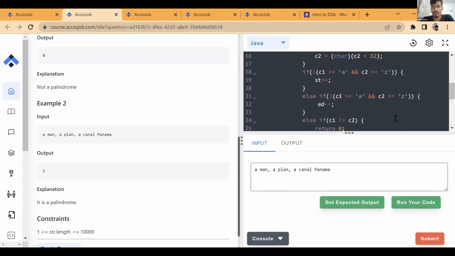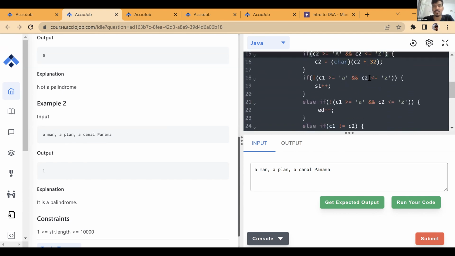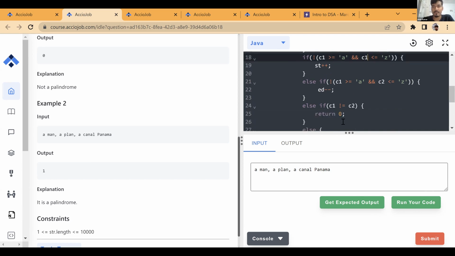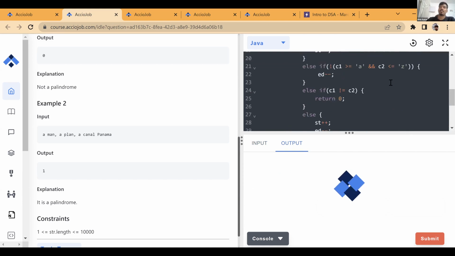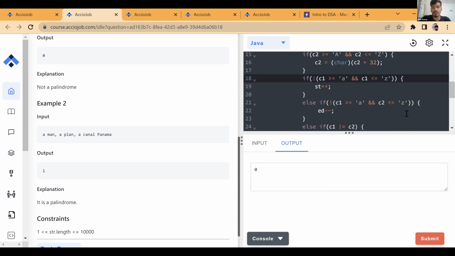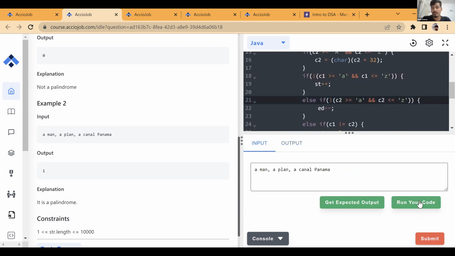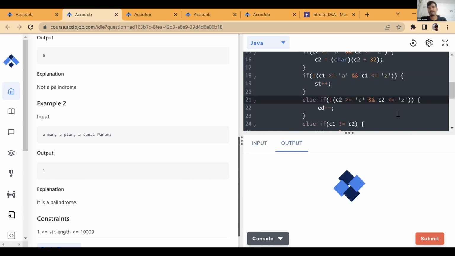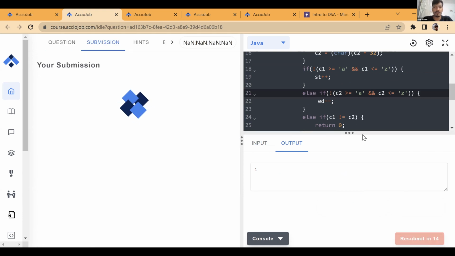What else did we do wrong? Okay, here, it would be C1. This is C1 not equal to. So now let's check it. Okay, there was just a mistake over here. I guess that should be fine. C2 also. Okay, now we got 1. Now if we submit it, we're getting fine.